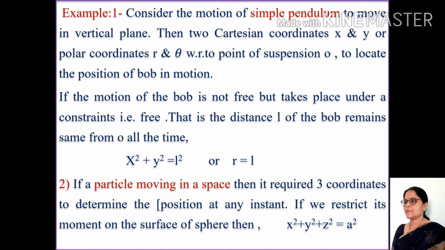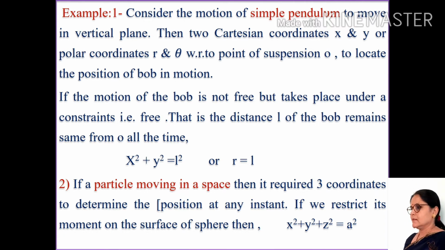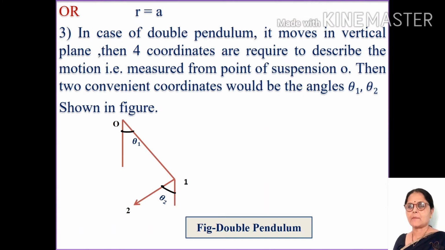Second example is a particle moving in space, which requires three coordinates to determine the position at an instant. If we restrict its movement to the surface of a sphere, then we write this equation: x square plus y square plus z square is equal to a square, or x square plus y square plus z square is equal to r square, then we write r is equal to a.